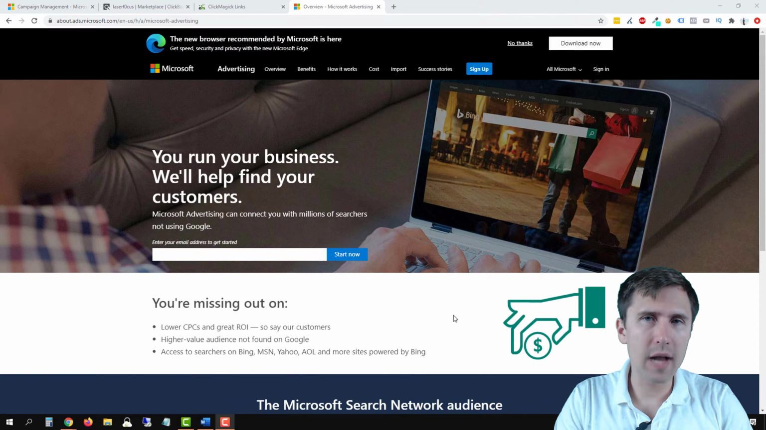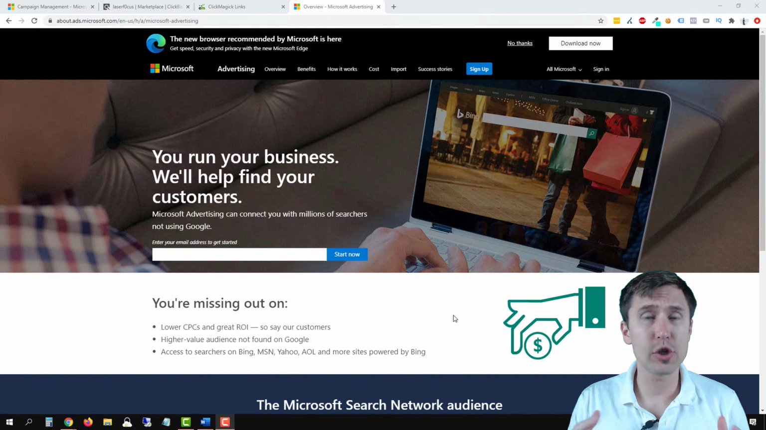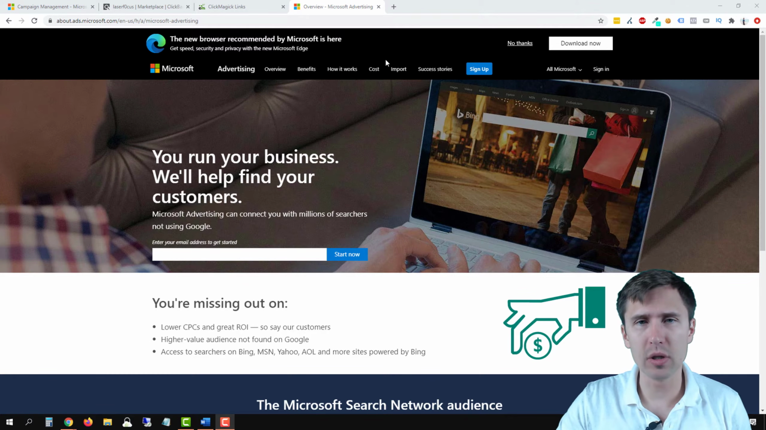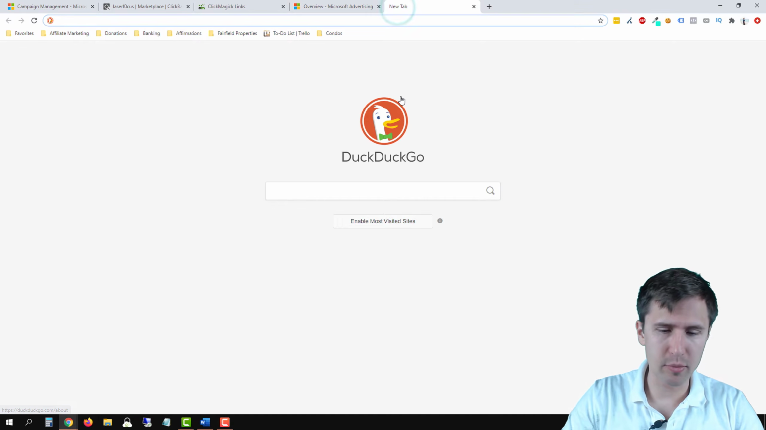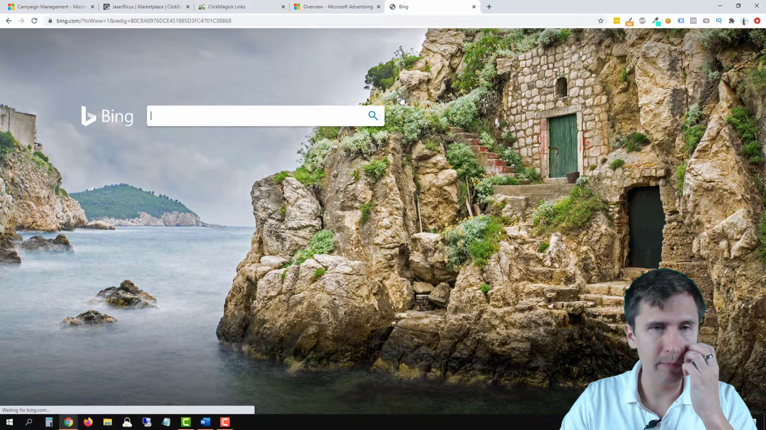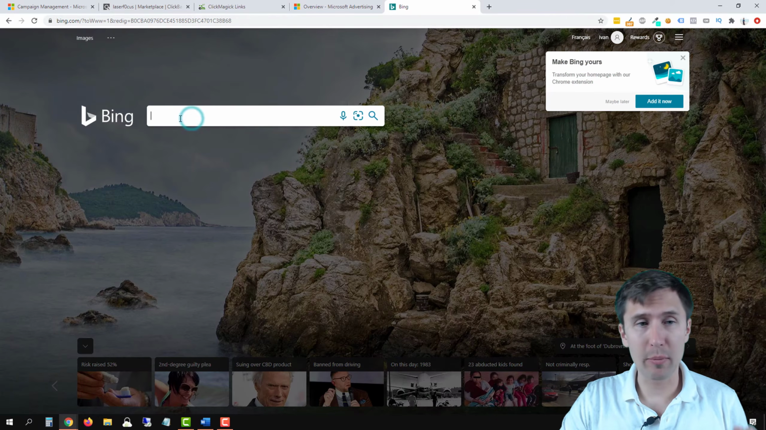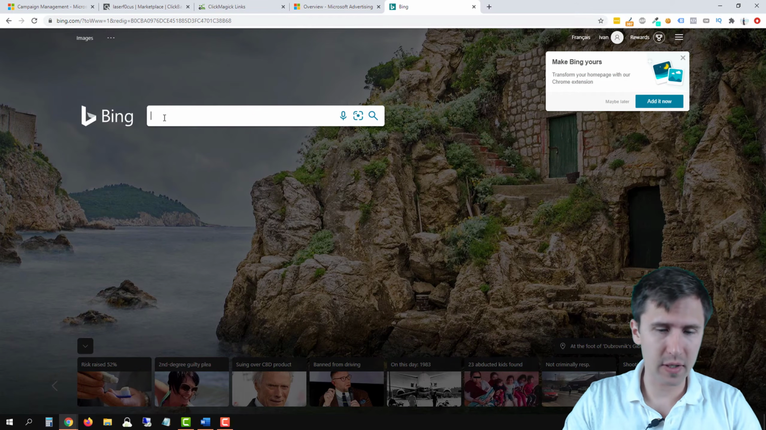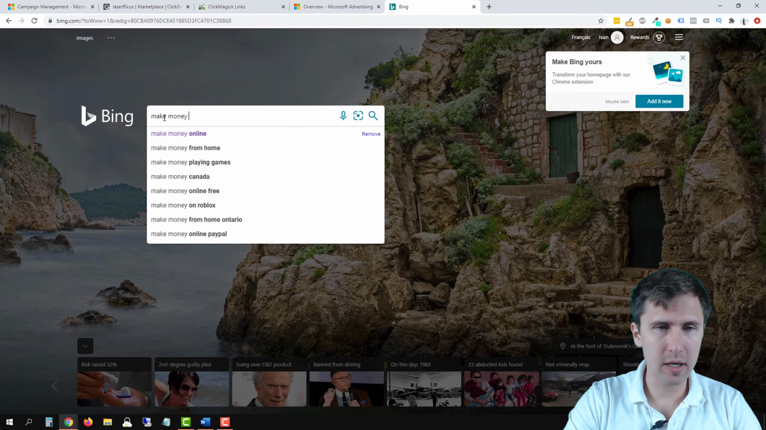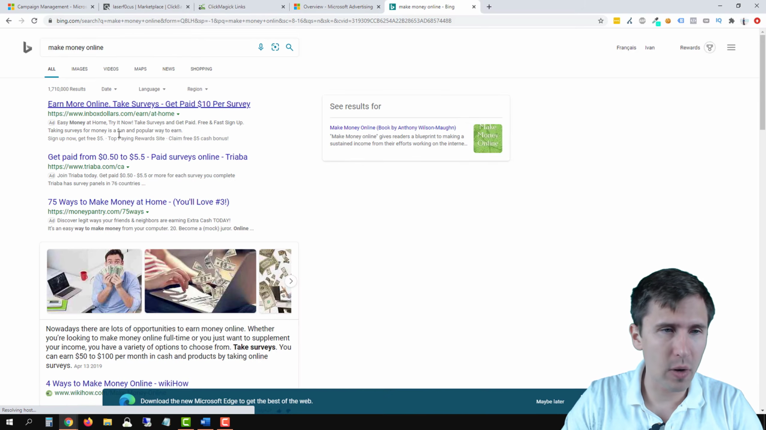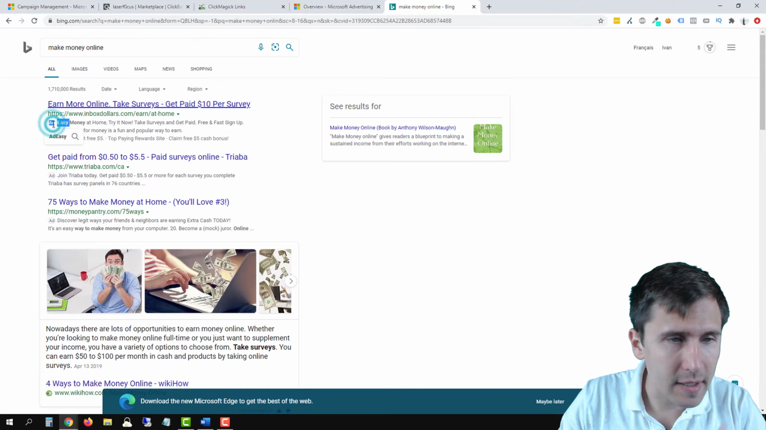Now, for those of you not familiar with Microsoft Ads and how it works, it's basically a search platform like Google. So if you go into your browser and type in bing.com, your ads will show up when someone types something in here. So for example, if someone types in make money online, let's see how many ads show up. So here you see an ad right there.